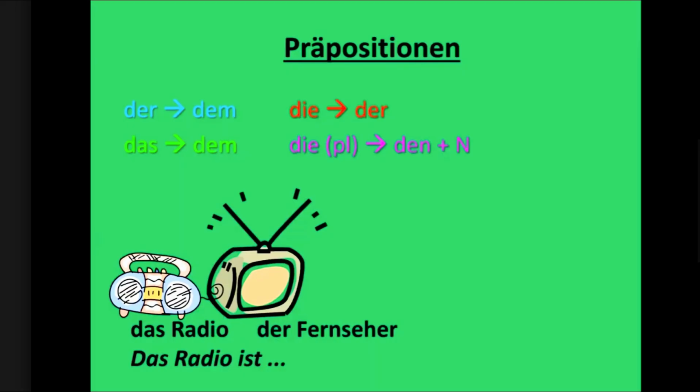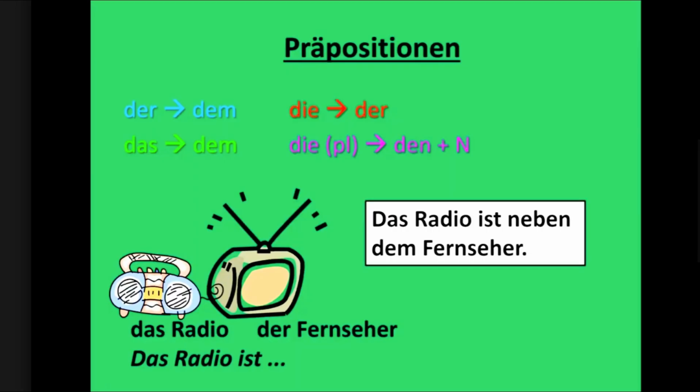Prepositionen. Der becomes dem in dative. Das becomes dem. Die becomes der. And the plural becomes den plus extra n. So das Radio and der Fernseher. So you can see both the objects already kept, right? So we are talking about position. Can you complete the sentence? Das Radio ist, now it's near the television. Das Radio ist neben dem Fernseher.